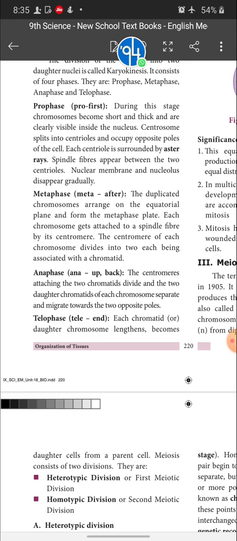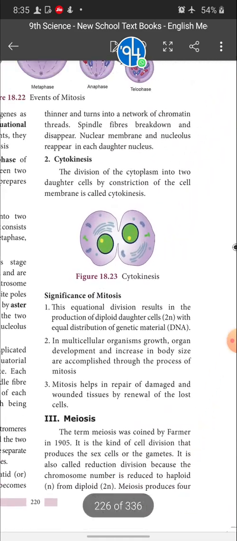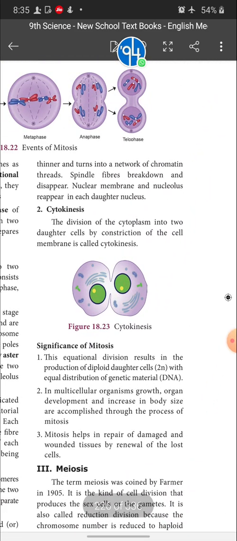Next, telophase. In telophase, each daughter chromosome lengthens, becomes thinner and turns into a network of chromatin threads. Spindle fibers break down and disappear. Nuclear membrane and nucleolus reappear in each daughter nucleus. Here, as in our diagram, only chromosomes are seen in the telophase stage. But during telophase, the chromosomes turn into a network of chromatin thread.